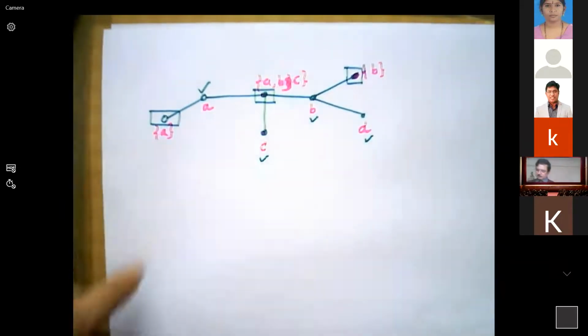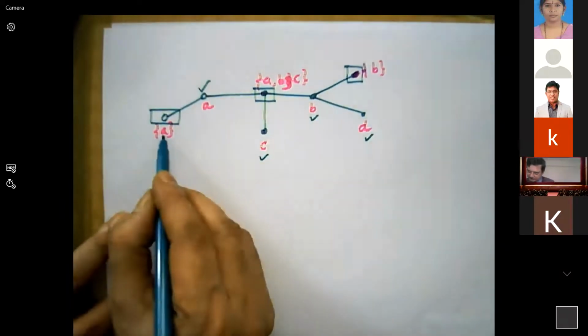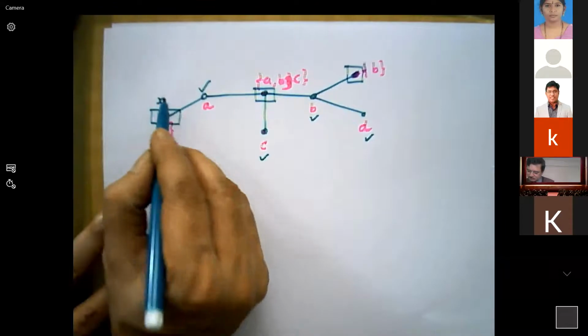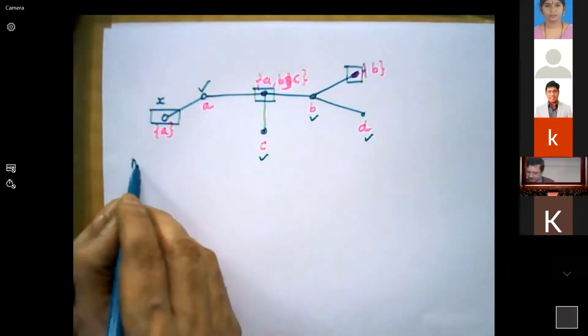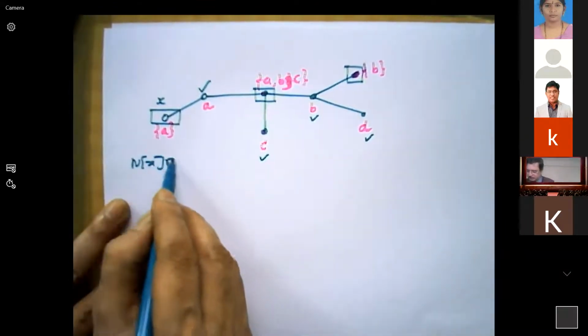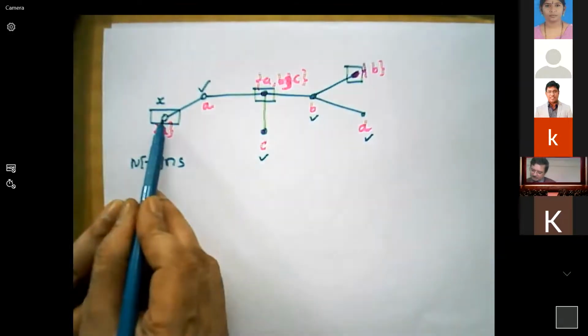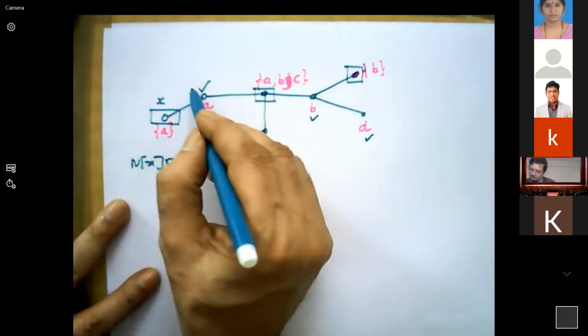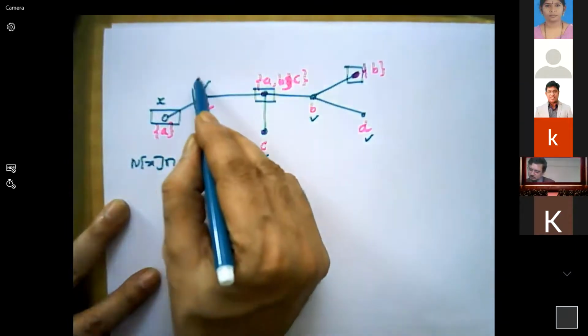by labeling in such a way that the label of this vertex, suppose this is the vertex X, the label of vertex X is taken as the neighborhood of X intersection S. How many neighbors of this are in S? S is nothing but this set.